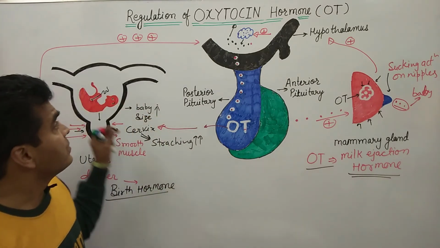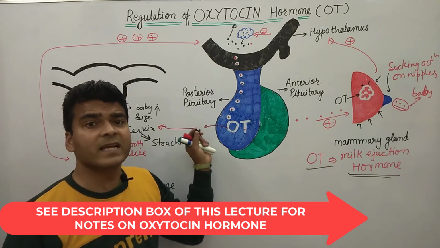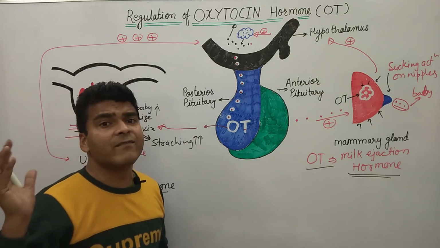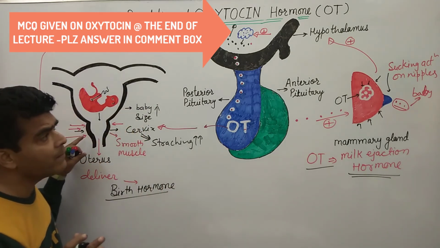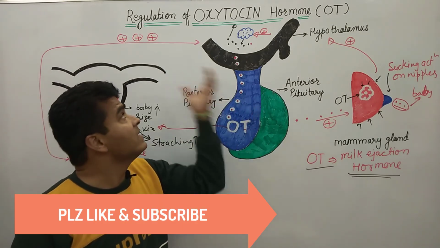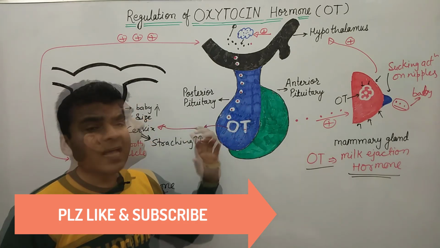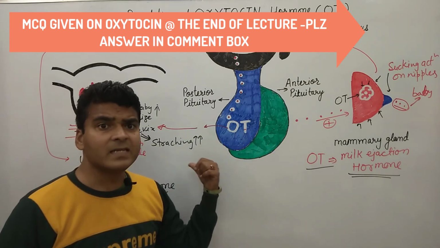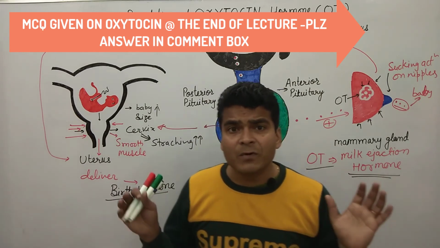Okay everyone? So in oxytocin we get the positive feedback system. In other hormones we get the negative feedback system, but here we have a positive feedback system during labor pain. Okay, so these are the two regulatory actions of oxytocin. I hope you are able to understand these two functions, as well as I also recently discussed two or more functions of this hormone. Okay, so I hope all the things are clear to everyone.